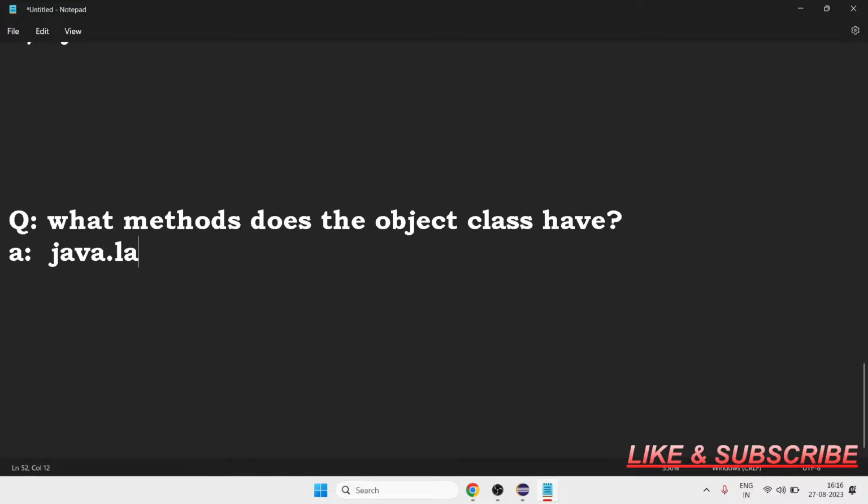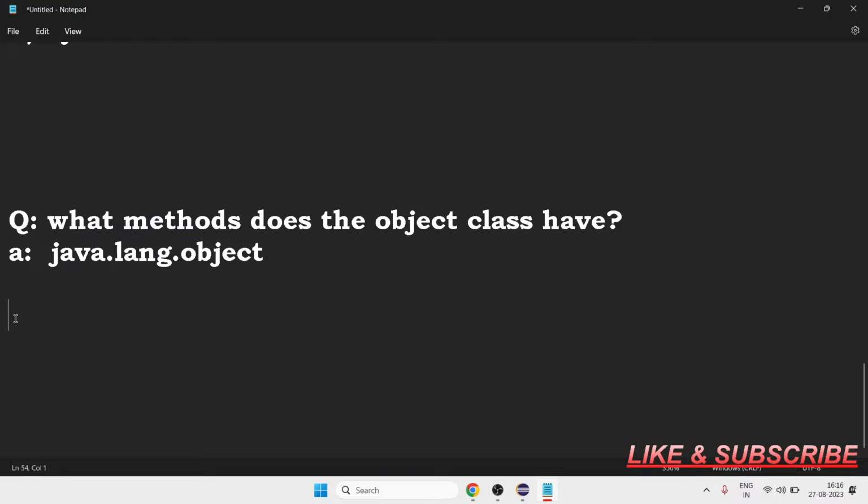Have you heard about this term, java.lang.Object, where lang means language? This is the parent of the Object class, you can think so. This is the parent of all the classes, so it contains all the methods that the Object class has.